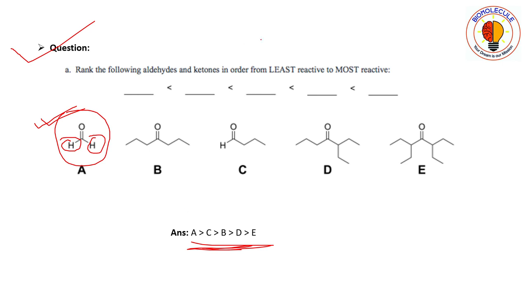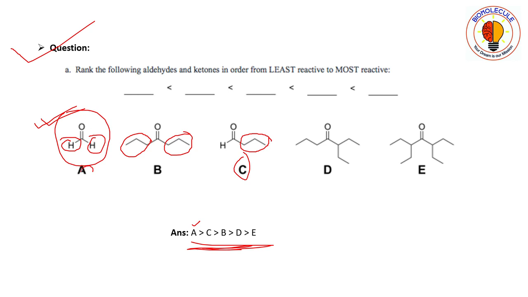So first this one, then you can see here that in C only one hydrogen is replaced by a propyl group, so its bulkiness starts to increase bit by bit. Then after that, in B, there are two alkyl groups.